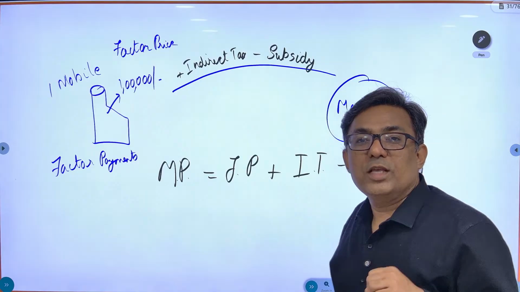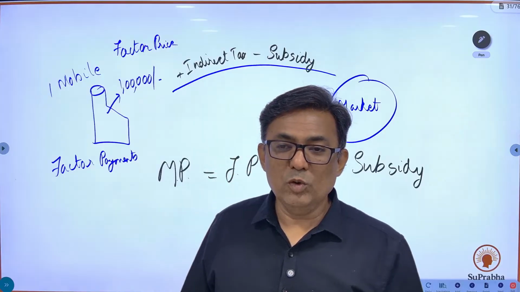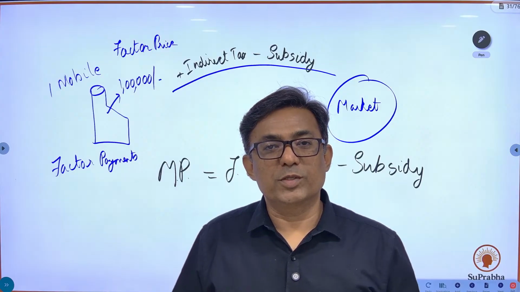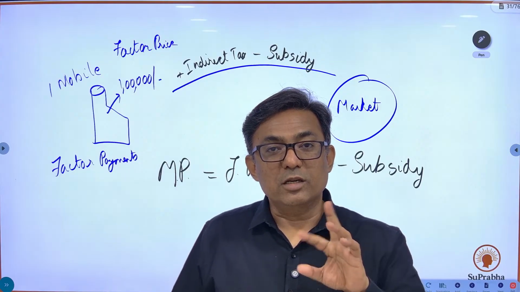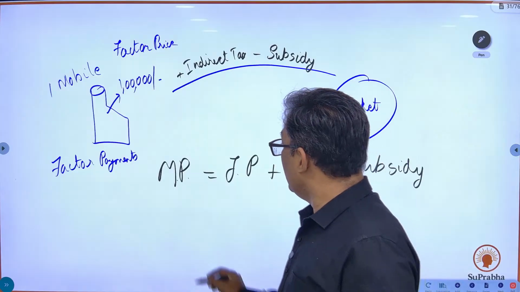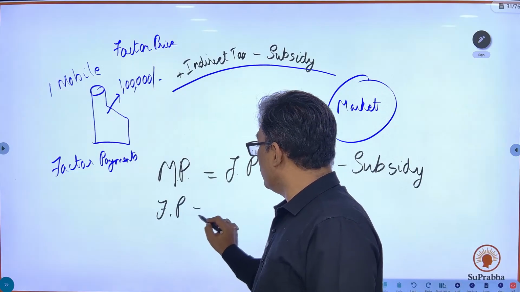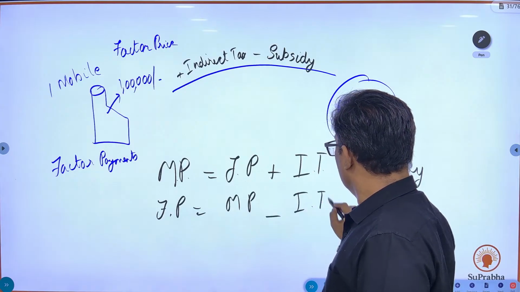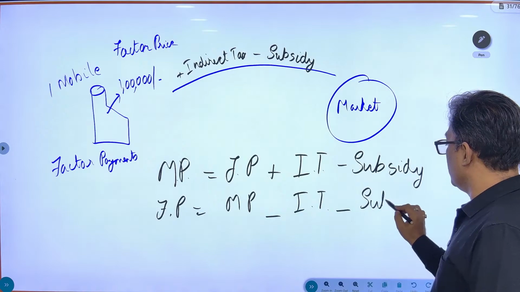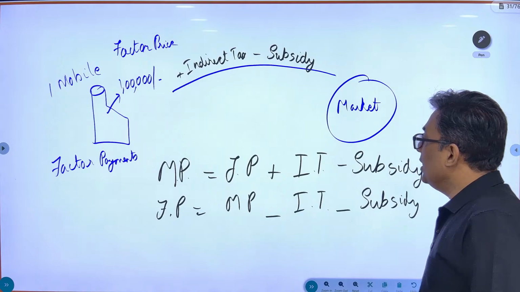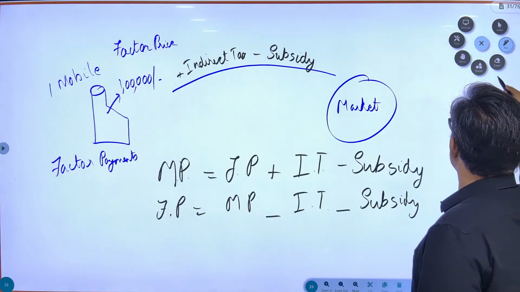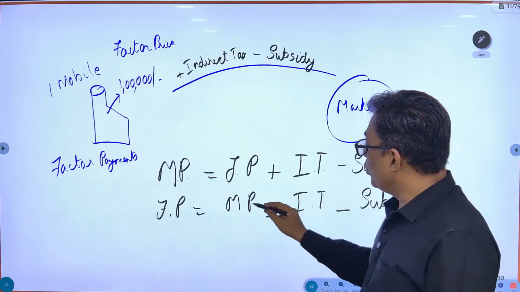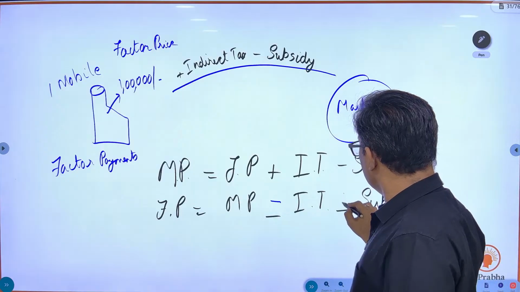Now, what happens is that students just mug up plus indirect tax minus subsidy. But once MPSC just reversed the equation. What did they ask? Factor price is equal to market price minus indirect taxes plus subsidy.